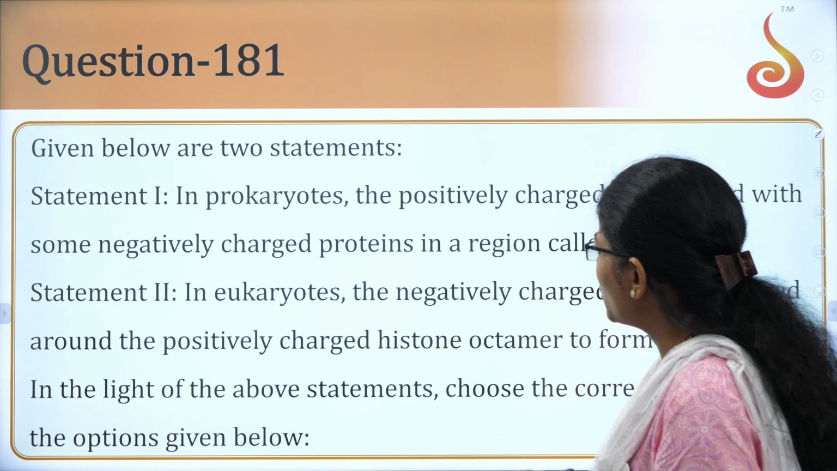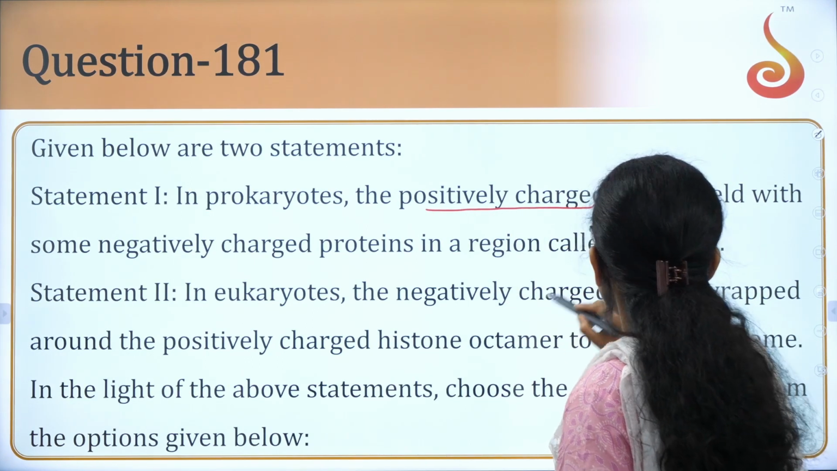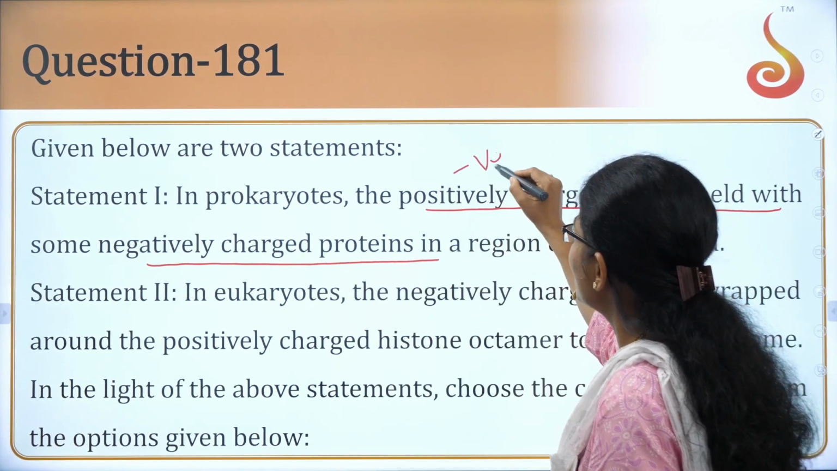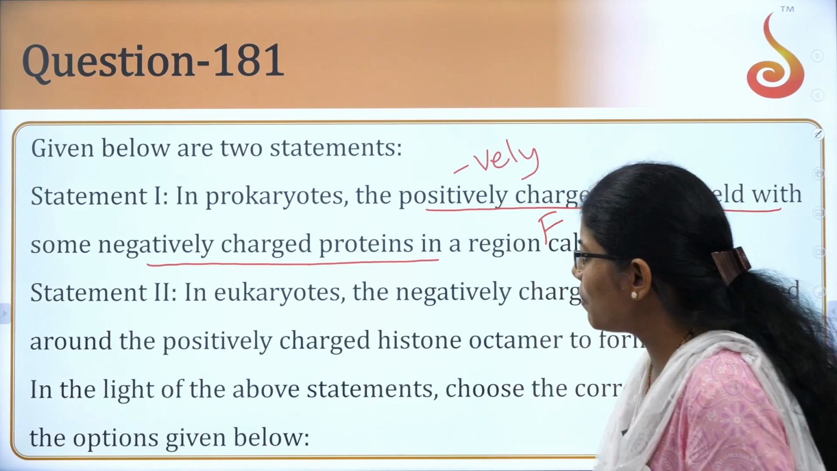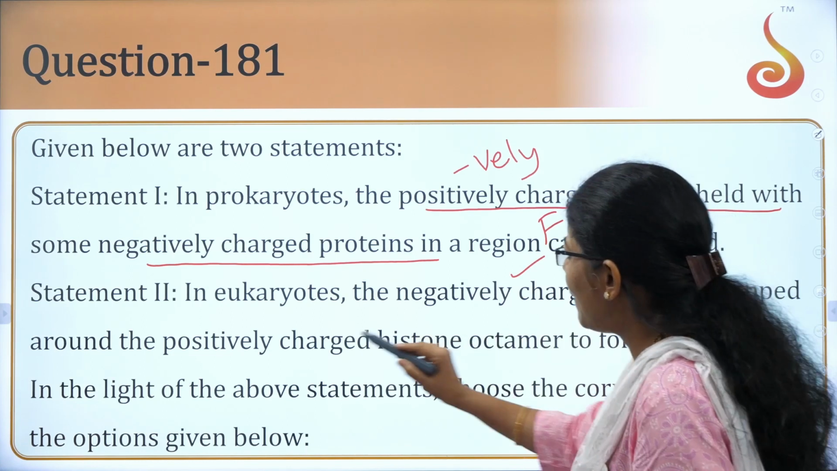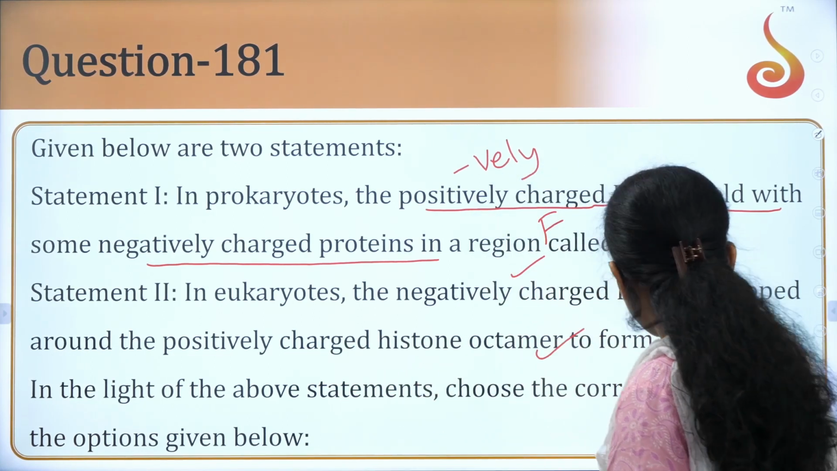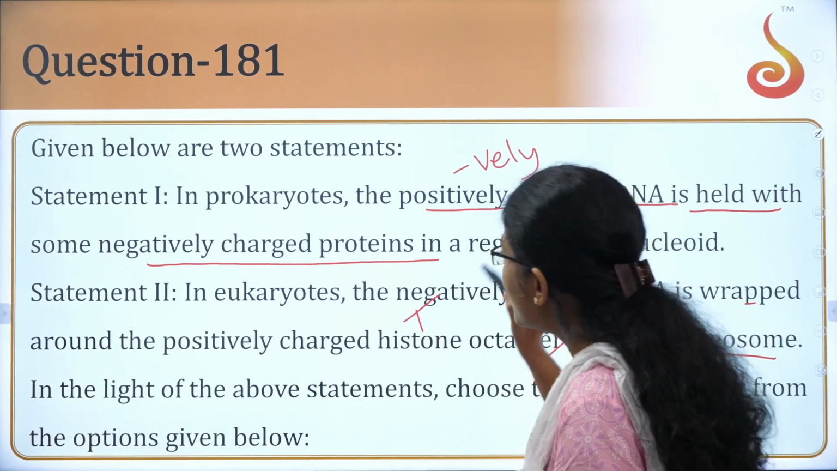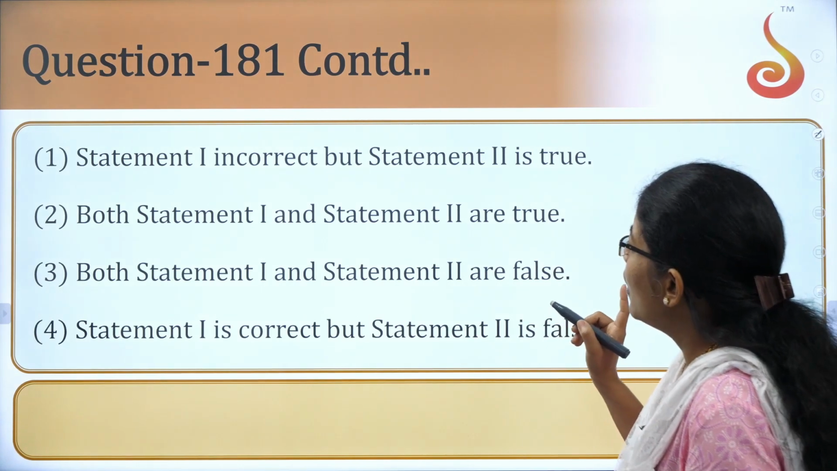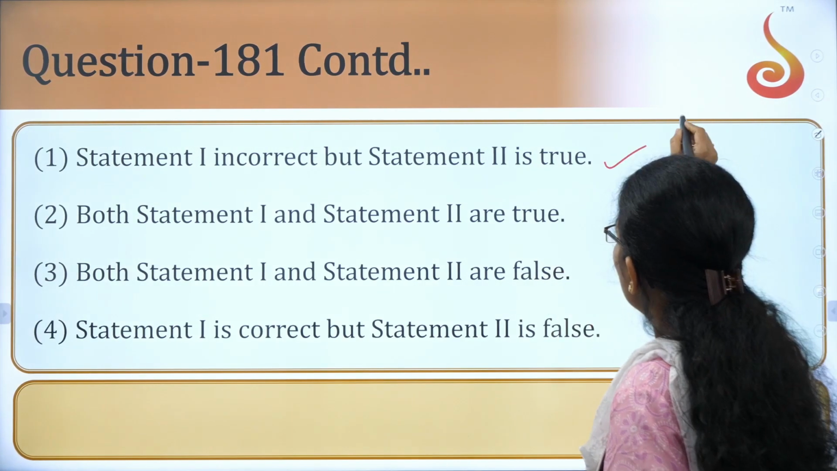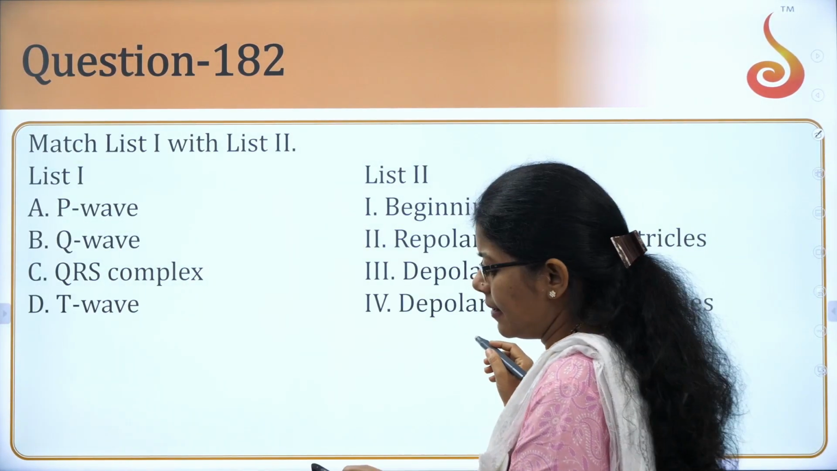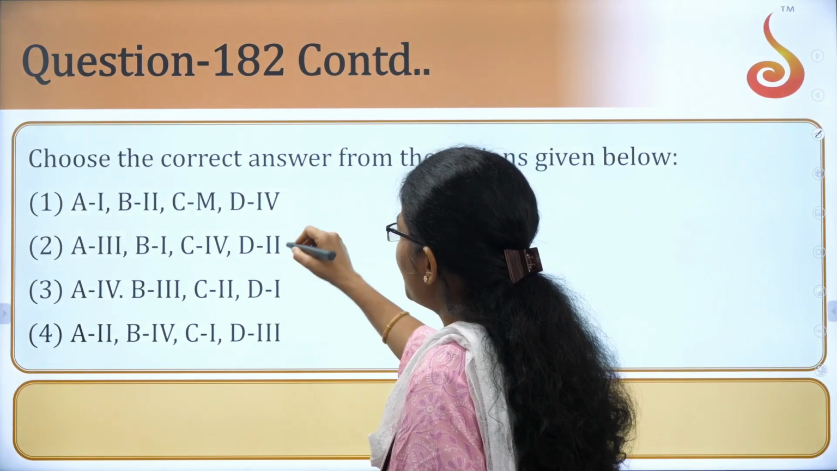In prokaryotes, the positively charged DNA is held with negatively charged protein. In fact, it is negatively charged DNA, students. So this is a false statement, right? In eukaryotes, the negatively charged DNA is wrapped around the positively charged histone octamer to form nucleosome. So this is true. Statement 1 is false, statement 2 is true. Option 1. Match 1 with 2. Yes, and here the correct option is going to be option 2, right?